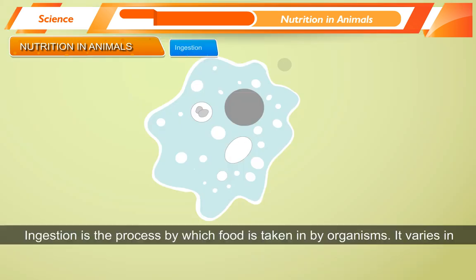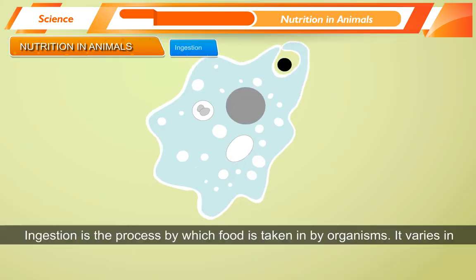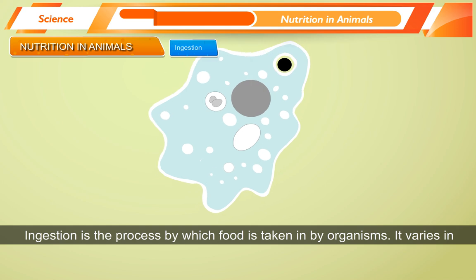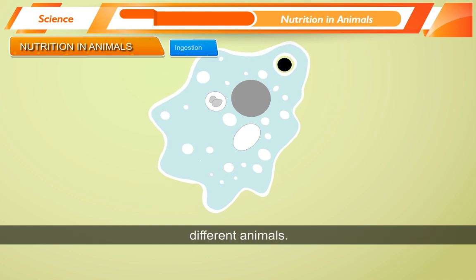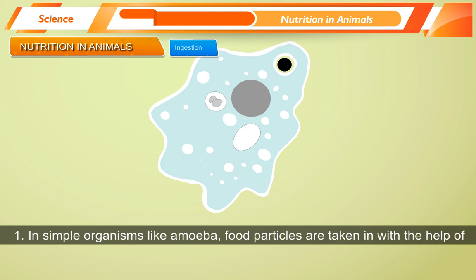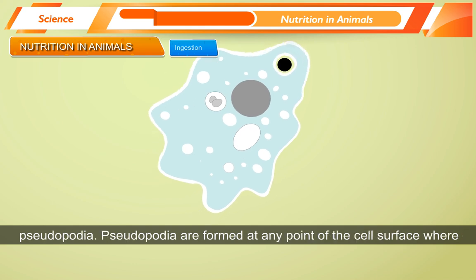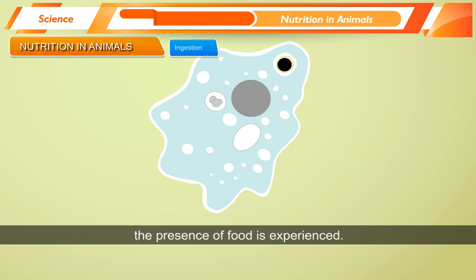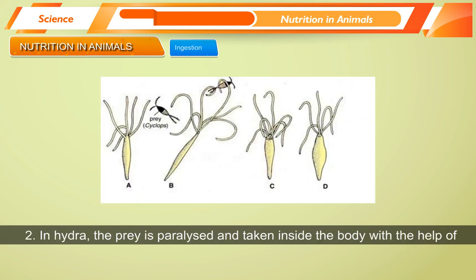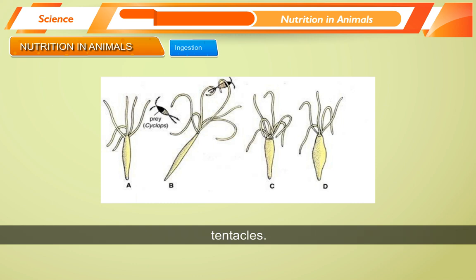Ingestion. Ingestion is a process by which food is taken in by organisms. It varies in different animals. 1. In simple organisms like amoeba, food particles are taken in with the help of pseudopodia. Pseudopodia are formed at any point of the cell surface where the presence of food is experienced. 2. In Hydra, the prey is paralyzed and taken inside the body with the help of tentacles.